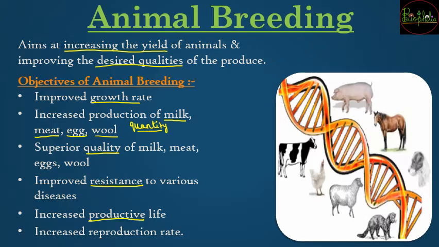यानी समझो अगर egg producing hen है, that hen is giving eggs for 2 years. Now you would expect that with animal breeding, if it is possible to have the hen lay eggs for 3 to 5 years, ऐसे कोई breeding से अगर help हो रही हो, then you would like to have that increased productive life. Then increased reproductive rate, so that whenever the reproductive rate increases, आपको जल्दी जल्दी new offsprings मिलेंगे, so you do not have any link break between your breeding program. So these are some of the objectives that people take care of while animal breeding.